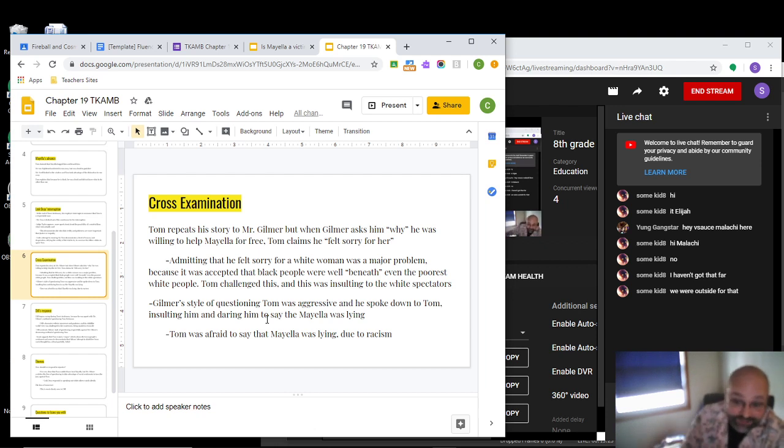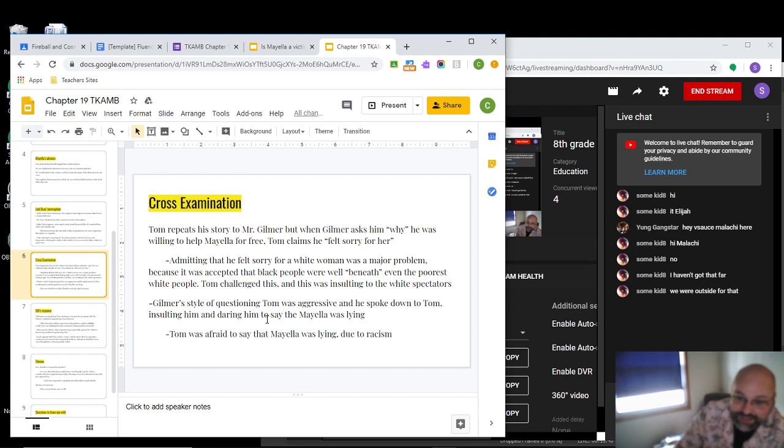Tom has to explain himself. At first he tries to brush the questions off, but when he's finally cornered with, well, why are you doing this? He admits that he felt sorry for her. She was by herself, raising all these kids. Her father didn't help her. He was always drunk. So he felt bad for her, which makes sense, as most people would feel bad for Mayella.